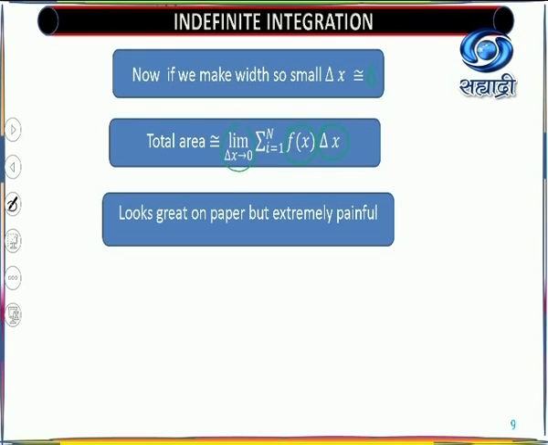It looks great on paper, but it's extremely painful to calculate, because every time you have a curve here, you have to calculate f(x) and delta x, this length and this delta x, whatever they may be. Again, for each length and delta x, you have to add.